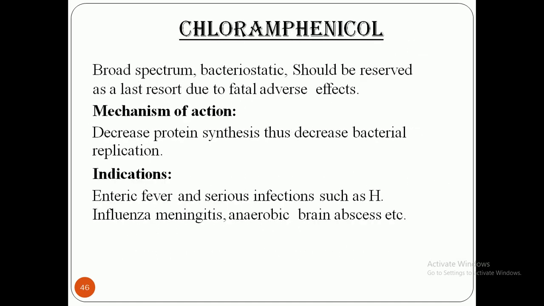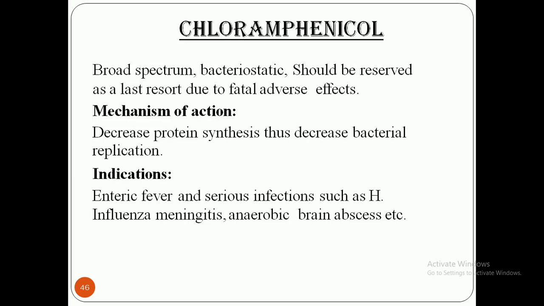This is another group of antibiotic which is broad spectrum and bacteriostatic, and should be reserved as a last resort due to fatal adverse effects. The mechanism of action of chloramphenicol is that it decreases protein synthesis, thus decreasing bacterial replication. Whenever you stop protein synthesis, bacterial replication will be stopped.